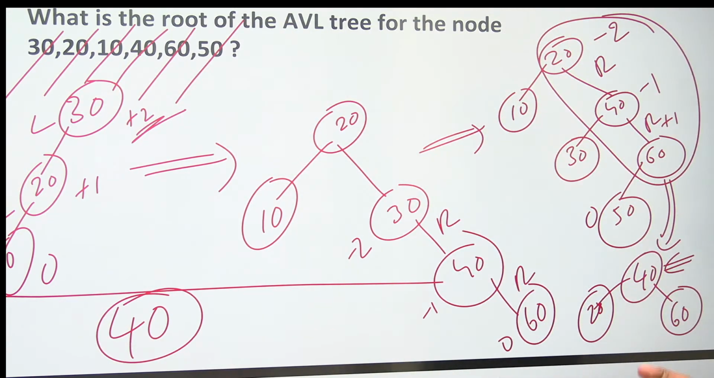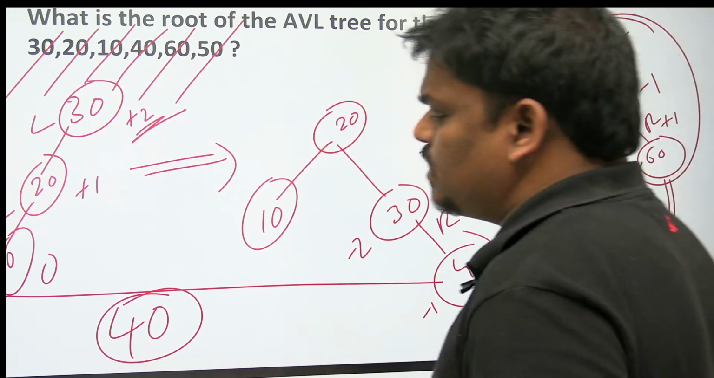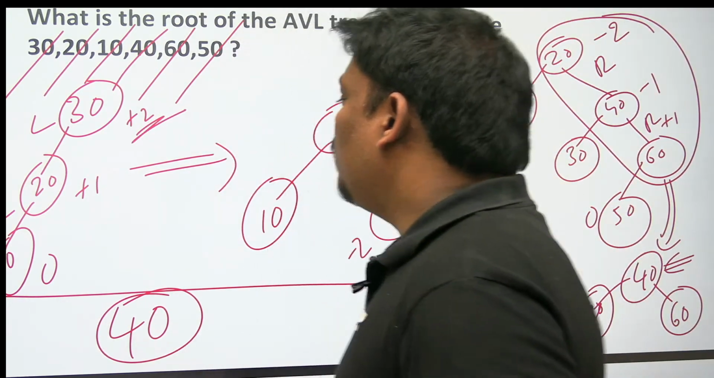Answer is 40. What is the root of the AVL tree for the nodes 30, 20, 10? Right, answer is 40. Please take care. How many rotations are there?